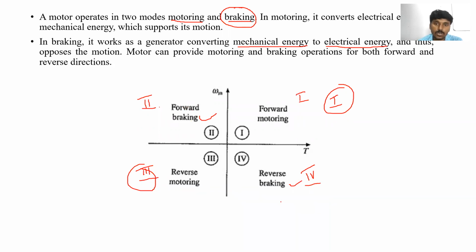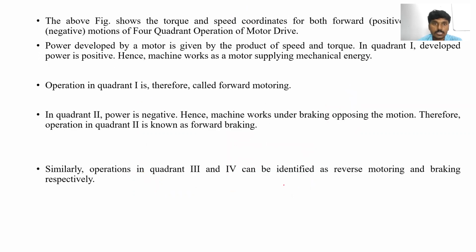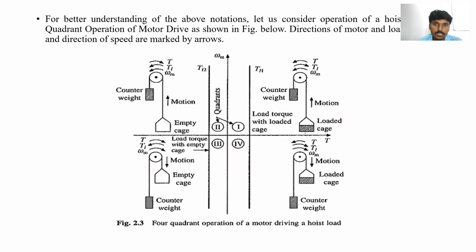Is it clear? So how can we say it is operating in forward motoring mode? How can we say that in the second quadrant it is operating in forward braking? How can we say that in the third quadrant the motor is operating as reverse motoring? How can we say that in the fourth quadrant the motor is operating as reverse braking? Let us see one by one. Let us take one hoist system.